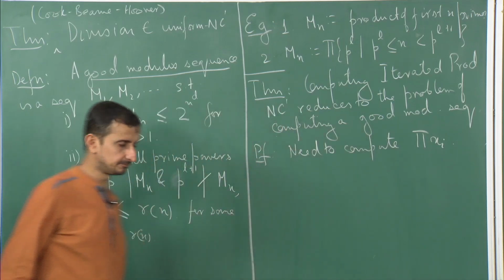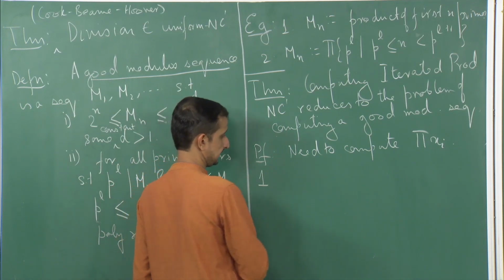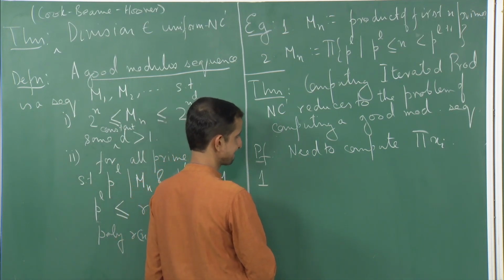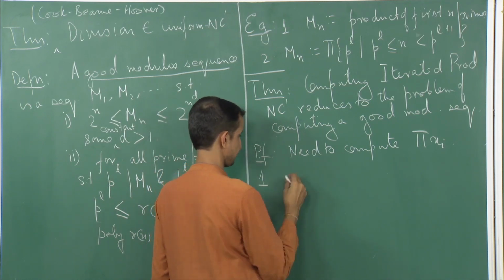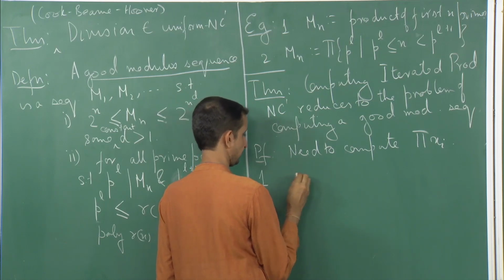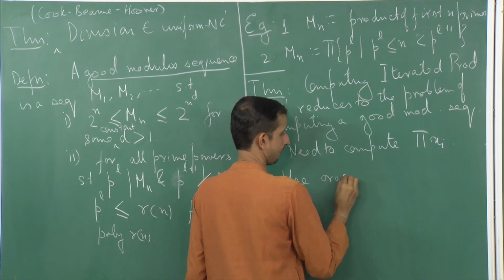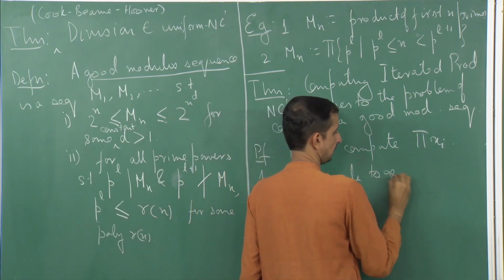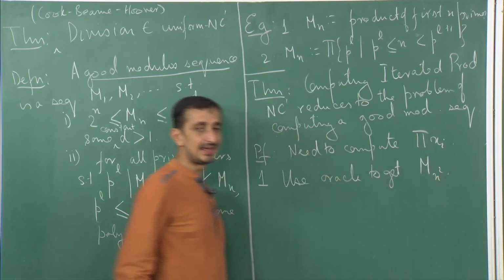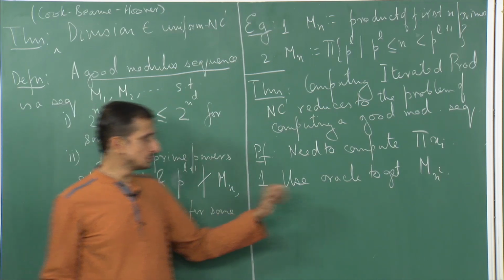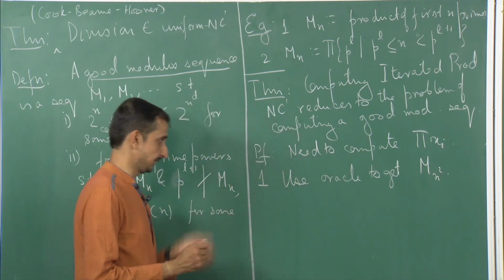What we will do first is use the oracle to get the value of m n square. We know what n is, the number of inputs. So, whatever oracle we have for this good modular sequence, we use it to get the value of m of n square.